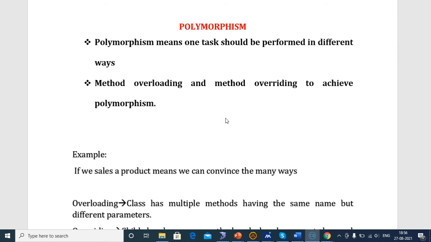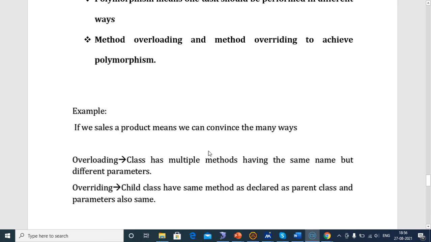For example, I am selling one product, like a laptop. For that laptop, I am convincing the customer in many ways. For example, we give an advertisement, we also give ads. In different ways, we convince the customer. That is polymorphism. One task can be performed in different ways.